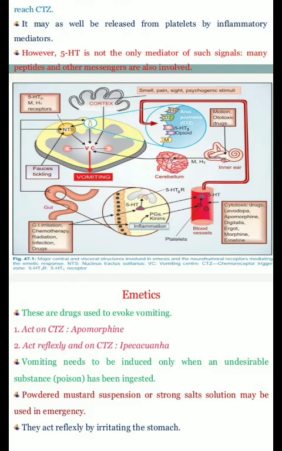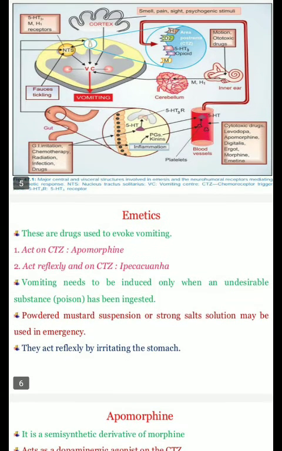Let's discuss how nausea occurs. Because of decreased gastric tone and peristalsis, the emetic stimulus causes relaxation of the sphincters of the stomach and esophagus and ultimately leads to the contraction of the duodenum and pyloric region of the stomach. It results in rhythmic contraction of the diaphragm and abdominal muscles and results in compression of the stomach. The compressed stomach leads to evacuation of its content through the mouth, that is vomiting.